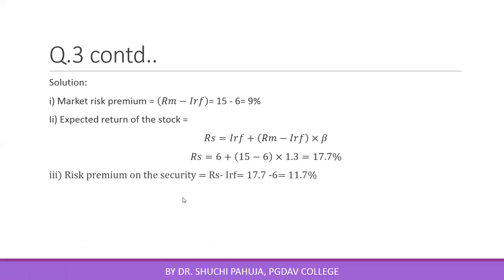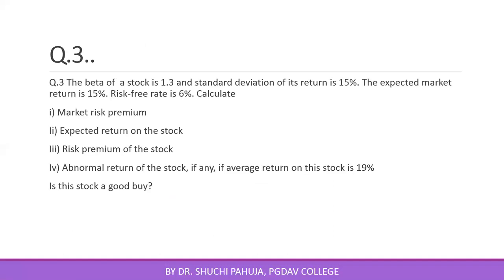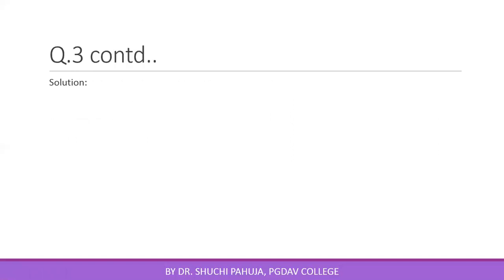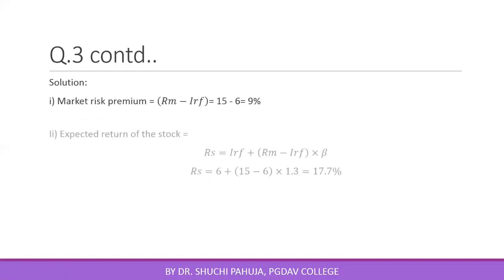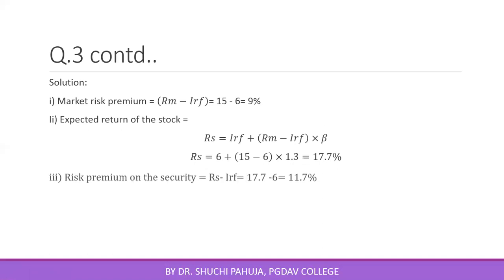Regarding risk premium on the stock, risk premium on the stock is equal to expected return on the stock minus RF. If you have to calculate market risk premium, we take difference between RM and RF. But if you have to calculate risk premium on the security, this will be equal to RS minus RF.